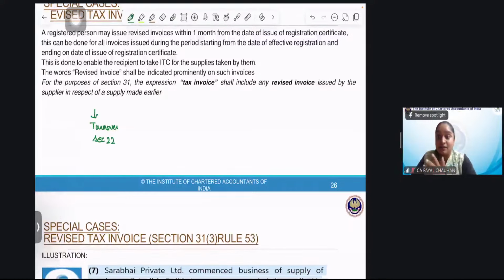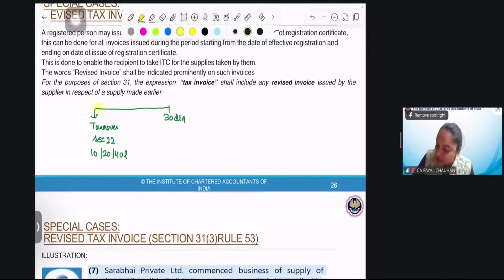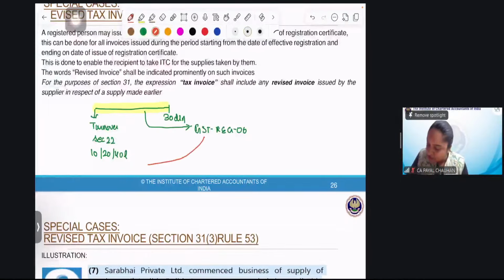Okay, so I crossed the threshold limit, either 10 lakh, 20 lakh or 40 lakh. I'm not going in depth here, we'll do it in registration. You remember, I need to get myself registered within 30 days from the event when my turnover exceeded. If I applied for the registration within 30 days, then I get registration GST REG-06, a registration certificate which is effective from which day? When the turnover was exceeded. Do you remember?